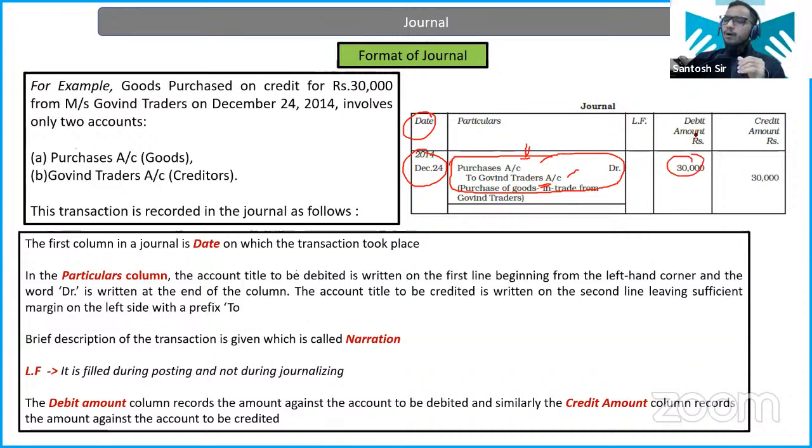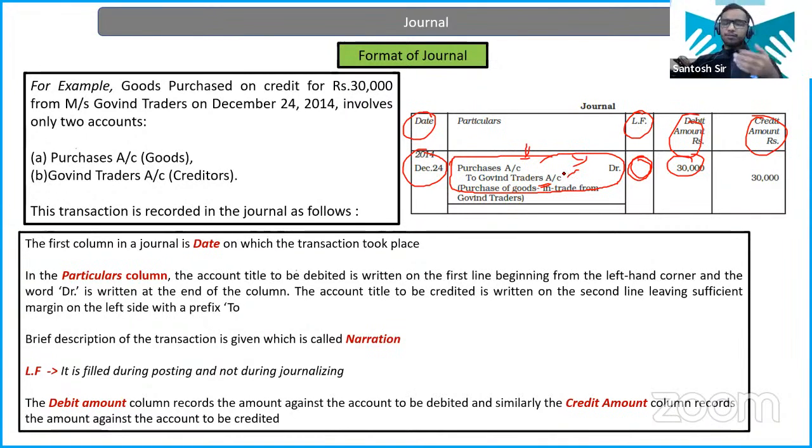Now the debit amount and the credit amount. And another thing is there, that is the ledger folio. What is this ledger folio? See, I'll give you an example. Suppose I have the register of the ledger book, right? This is the ledger book. Sorry, general book. The general entries are done in the general book. I have another book, that is the ledger book. So this ledger folio in the general book indicates the page number of the ledger book, that is, where in the ledger book you are going to find this transaction.